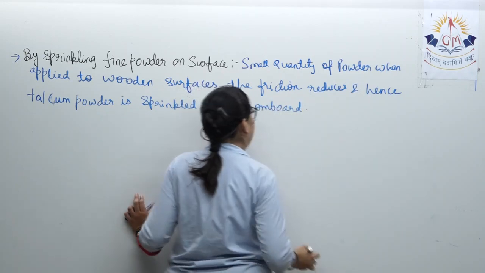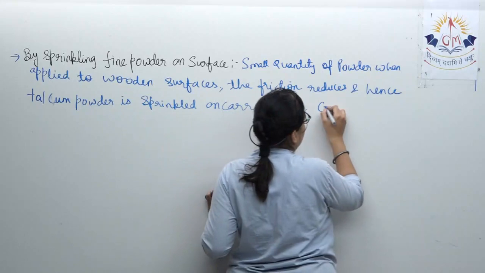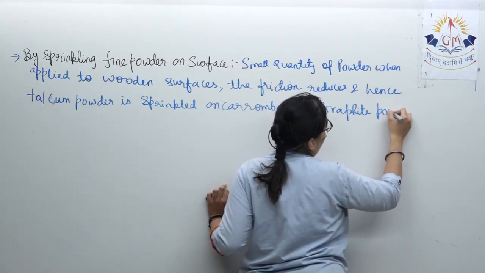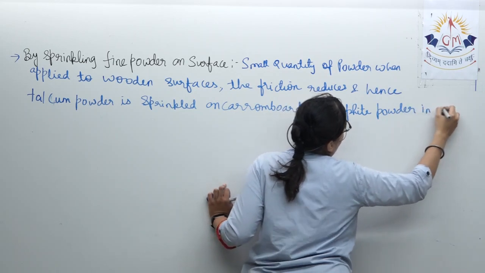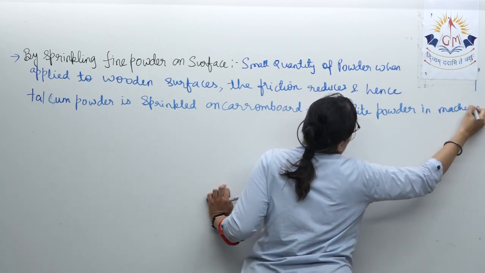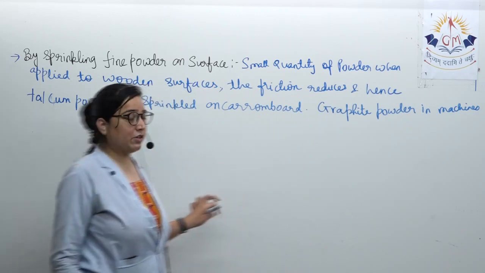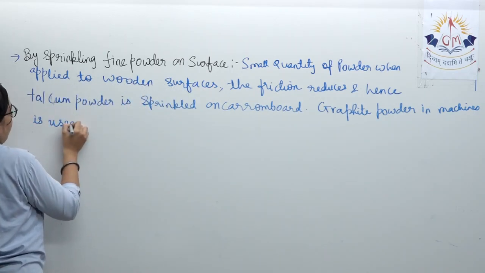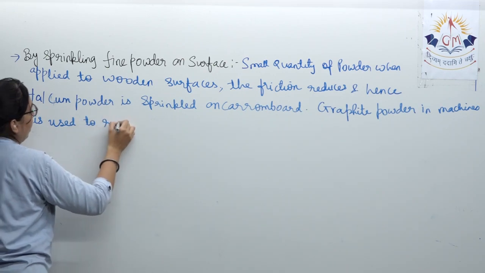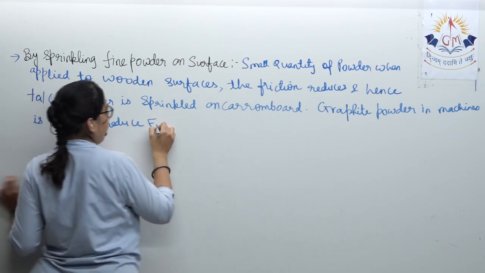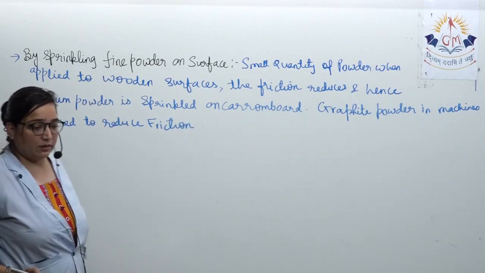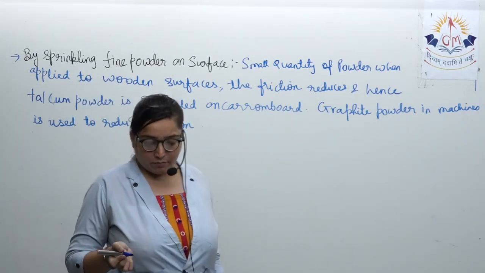In the same way, graphite powder is used in machines to reduce friction. Okay, that is again an important point.